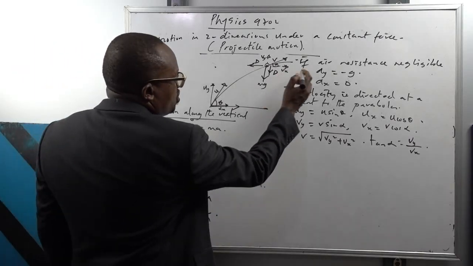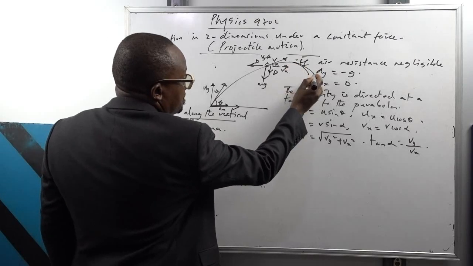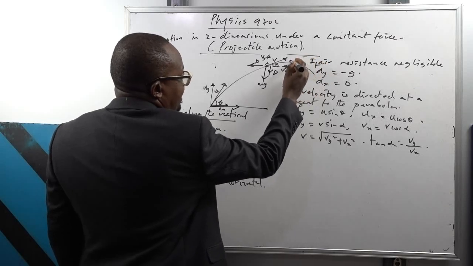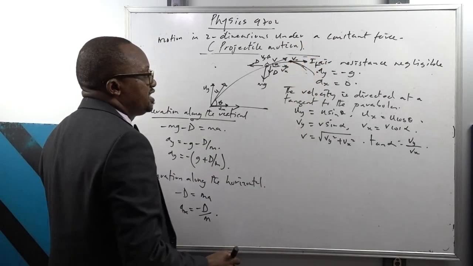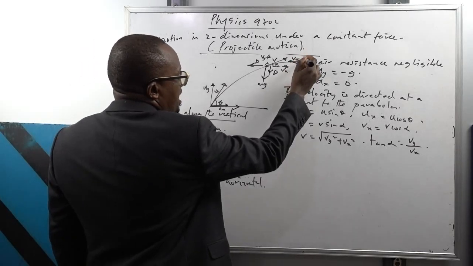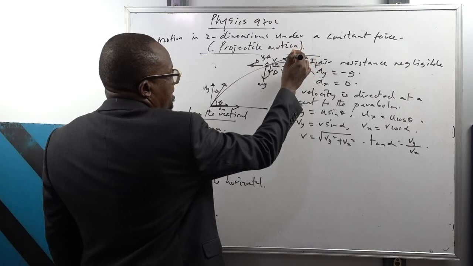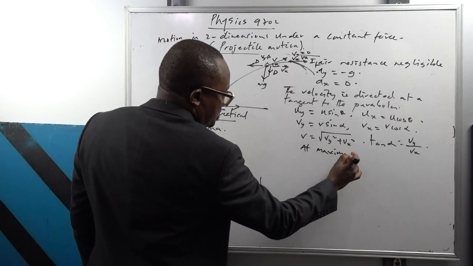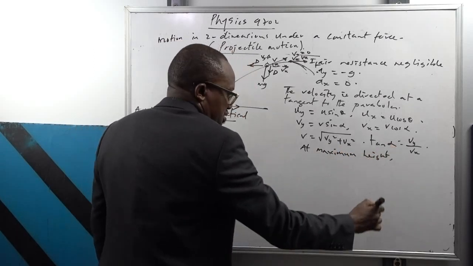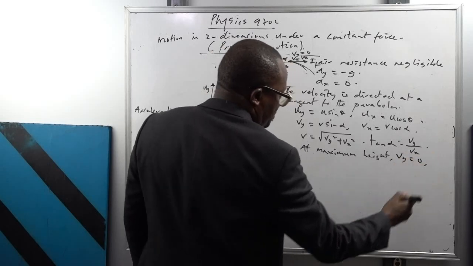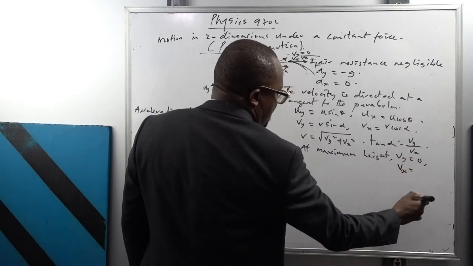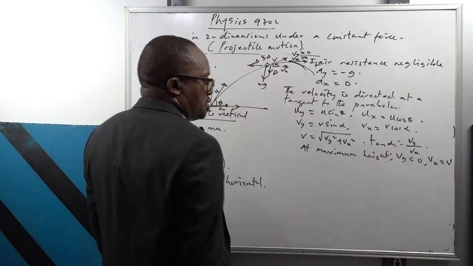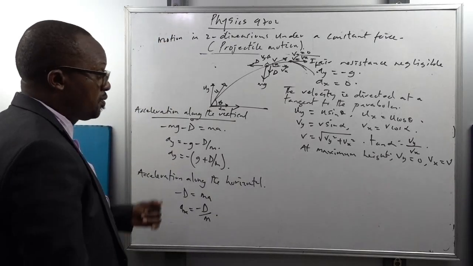Now when the particle gets to the maximum height, somewhere here, the direction of the tangent is now horizontal. So at this point, the velocity is only along the horizontal. The vertical velocity at this point is equal to 0. So I can say that at maximum height, the vertical velocity is equal to 0. The velocity of the particle is only in 1 dimension, which is along the horizontal. Okay? So, this is very important.